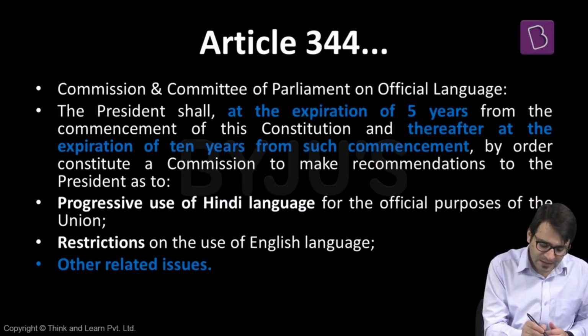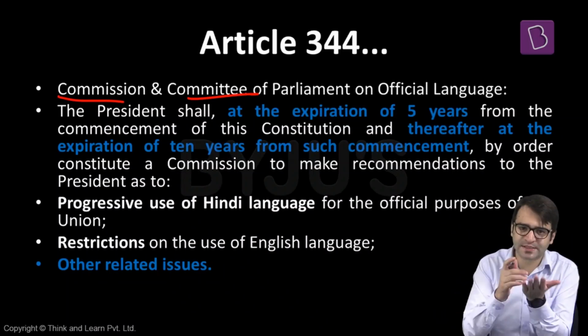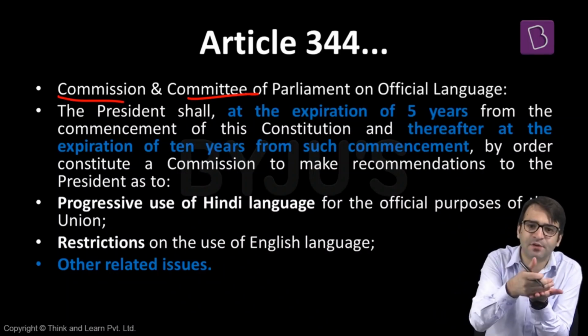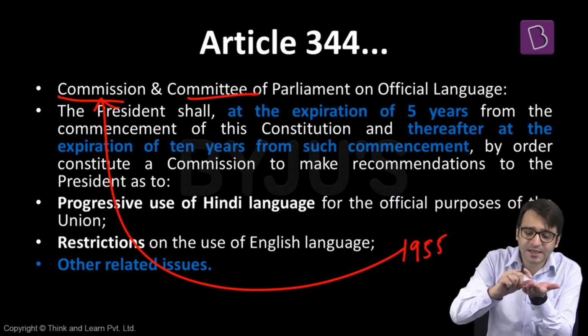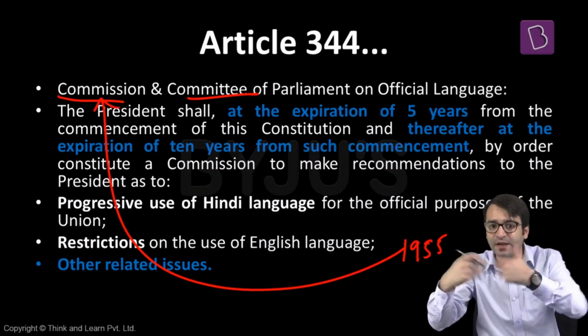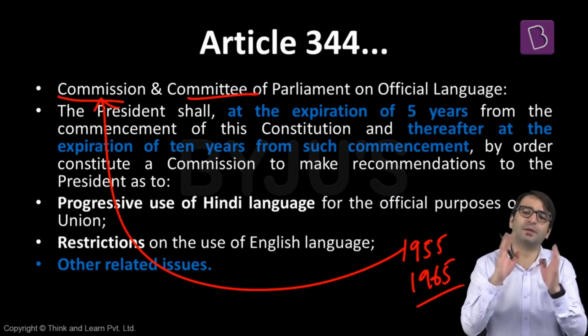But the Constitution also talks about a commission and a committee. What are the commission and the committee here? The Constitution says that after 5 years, this is 1950, so after 5 years, that means in 1955, you should set up a commission. After that, every 10 years you have to set up a commission, which means in 1965 you have to set up a commission. What should be the role of this commission?